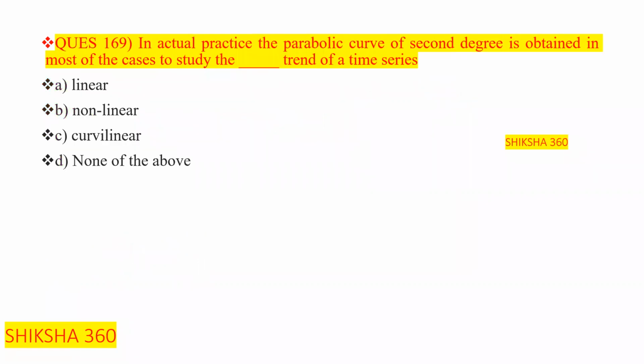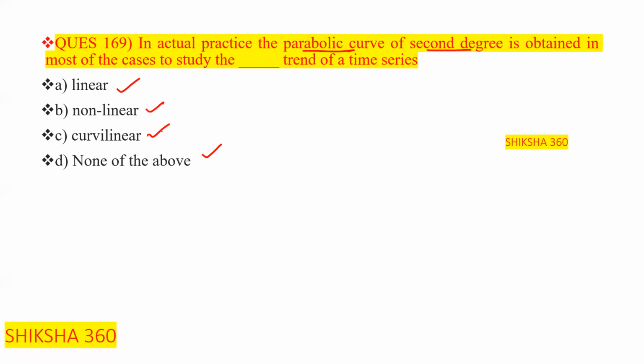Now move to question number 169, very easy question. In actual practice, the parabolic curve of second degree is obtained in most of the cases to study the dash trend of a time series. Why will we use parabolic curve of second degree? The options are linear, non-linear, curvilinear, or D option is none of the above.